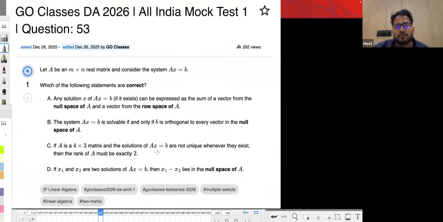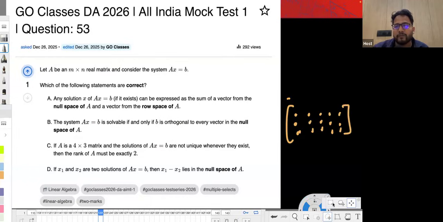Now let's solve this question. What they're saying is that A is an M cross N matrix. So A is an M cross N matrix, which means M rows and N columns. Let me write it this way. So there are m rows. The number of columns could be, let's suppose, any number, n columns.